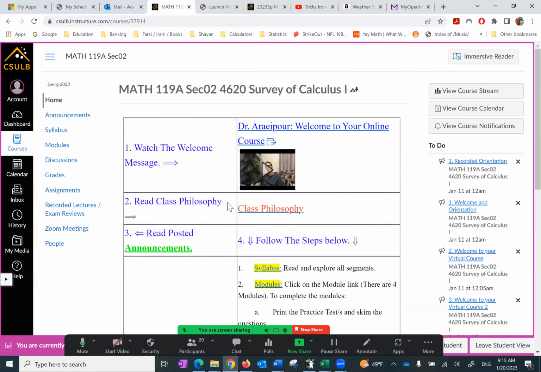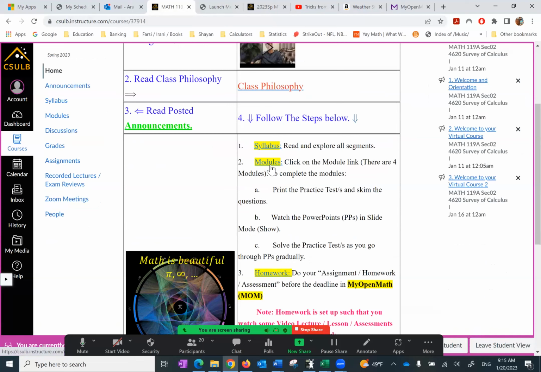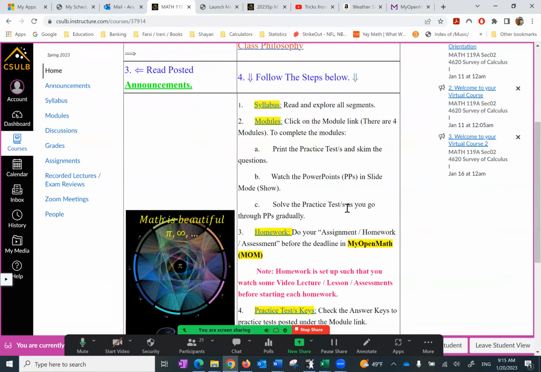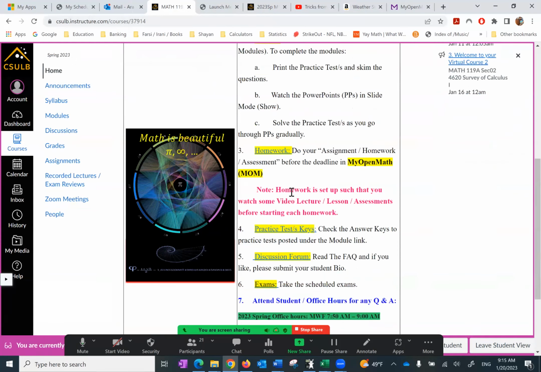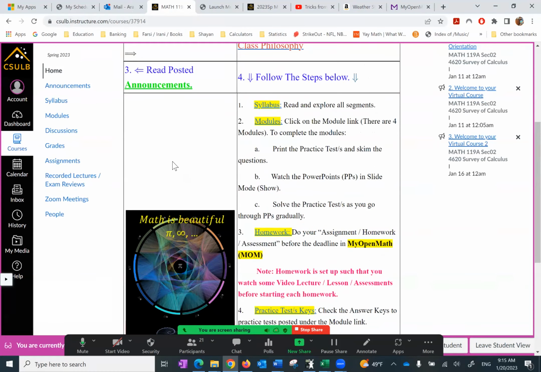Going back to the first page, the next one says modules. What do we find under the modules? We see the practice test, the PowerPoints, the key to the practice test. Homework can be found there, and practice test and keys. And then I'm going to go to the discussion forum and exam.